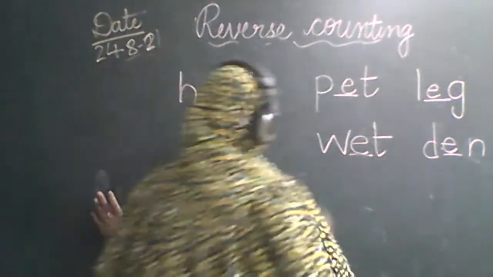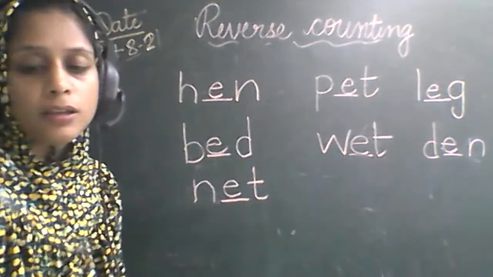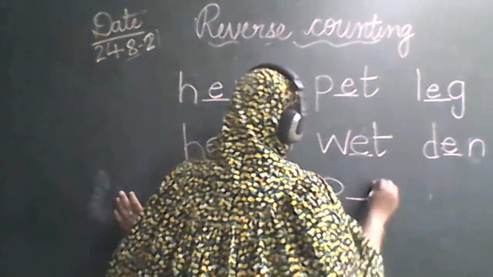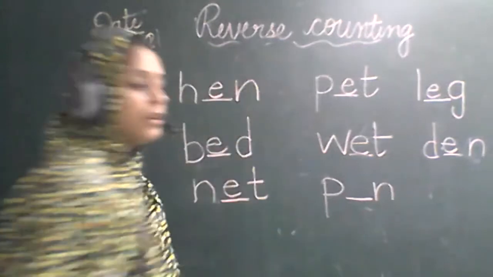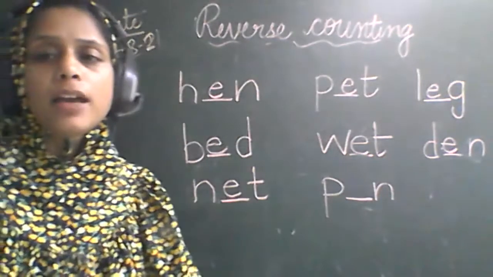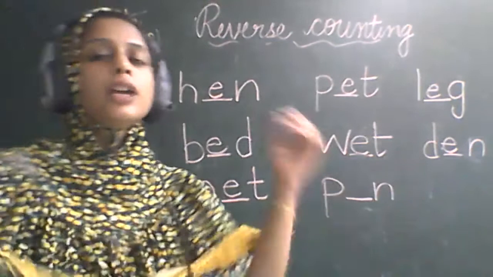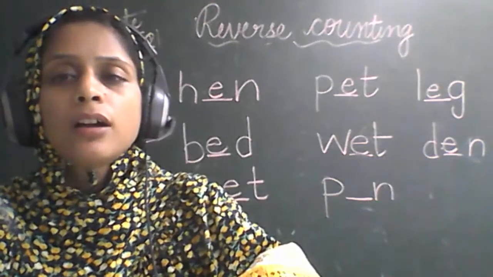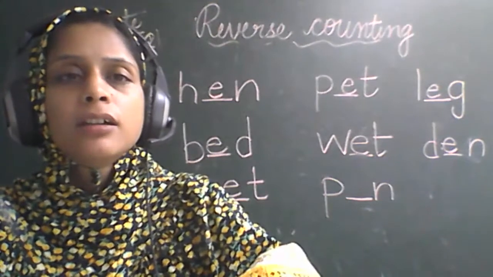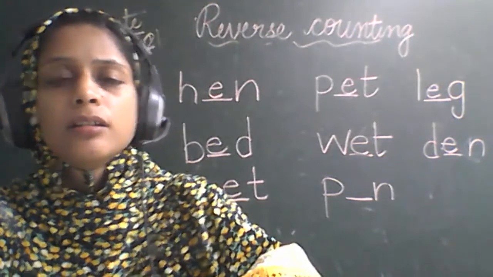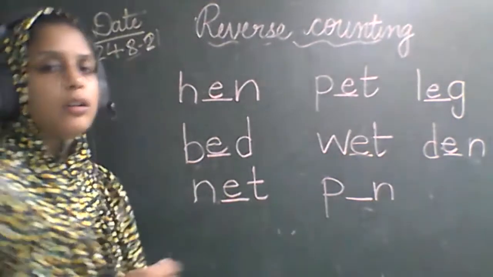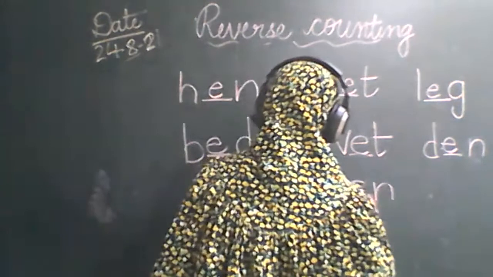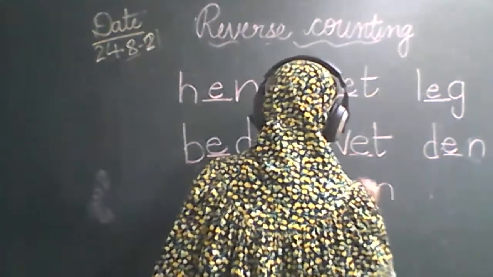After net, what is the picture? The picture is of pen. P dash N. So, pen. Now, what is going on in the class? Huh? Parishi? Go. Pen. P-E-N. Pen.